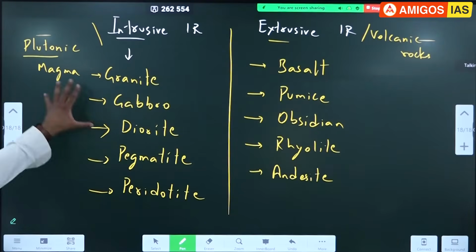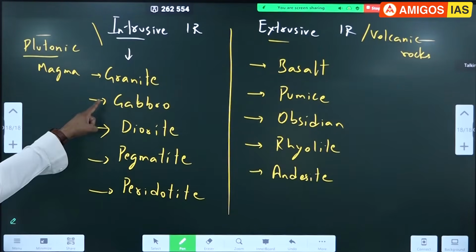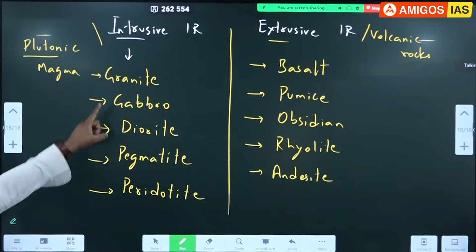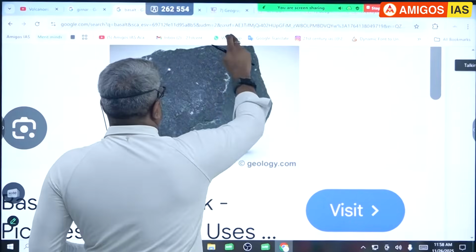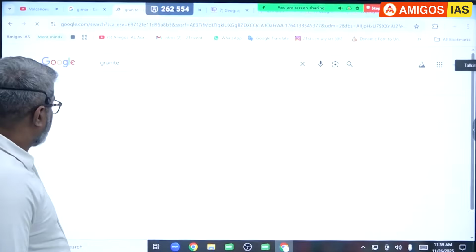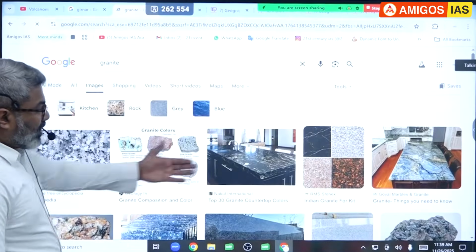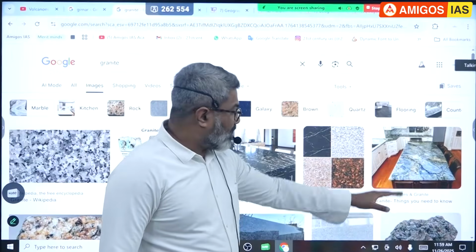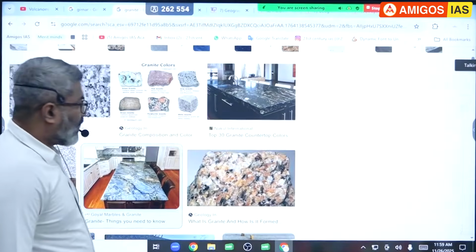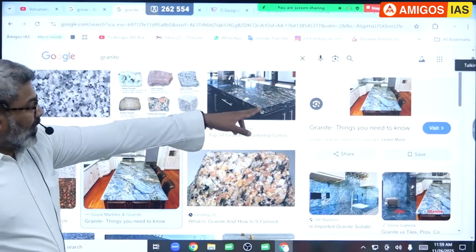Okay. Among them, the most popular is granite. We'll see granite first. I want you to notice. All of you would have seen this kind of floor around the table and all. This is after polishing, how it looks.